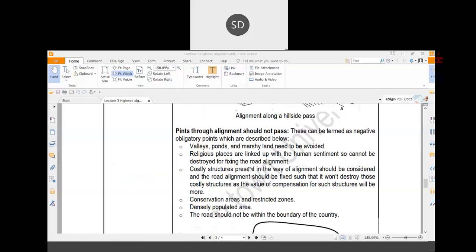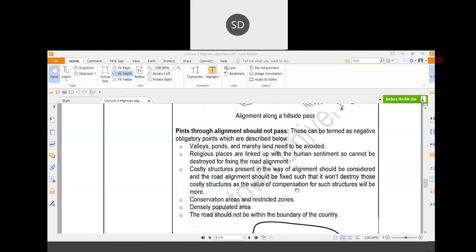Then costly structures present in the way of the alignment. Suppose a mall is there in between the road, or some other costly construction, office places. So you have to avoid that type of construction also because ultimately demolishing that type of building or construction will not be suitable for the economic condition.